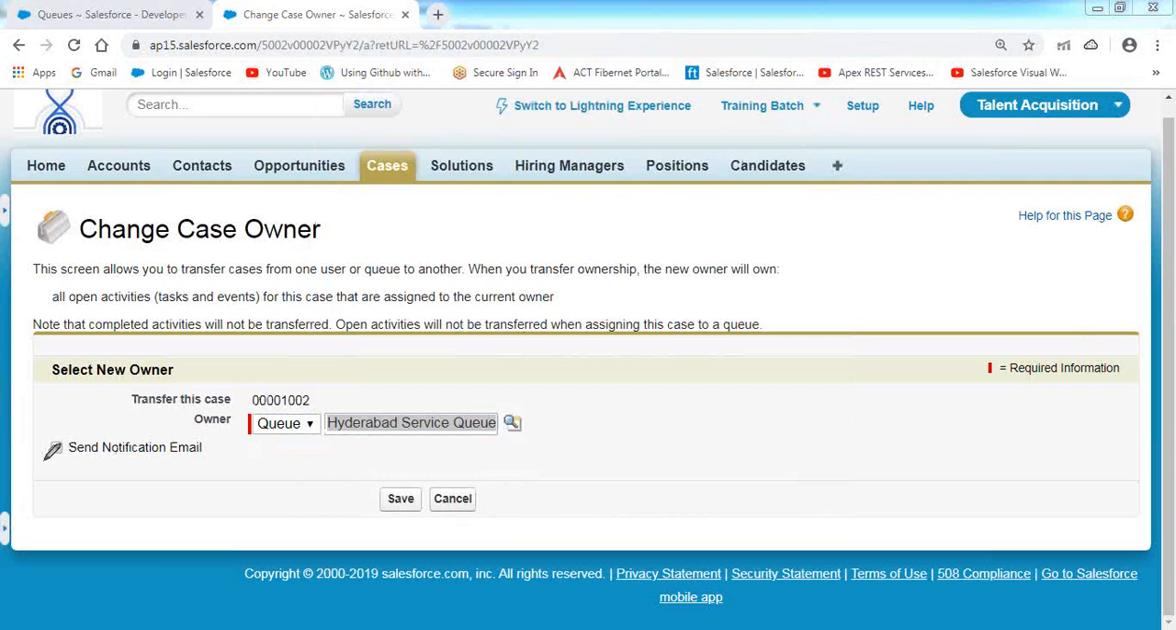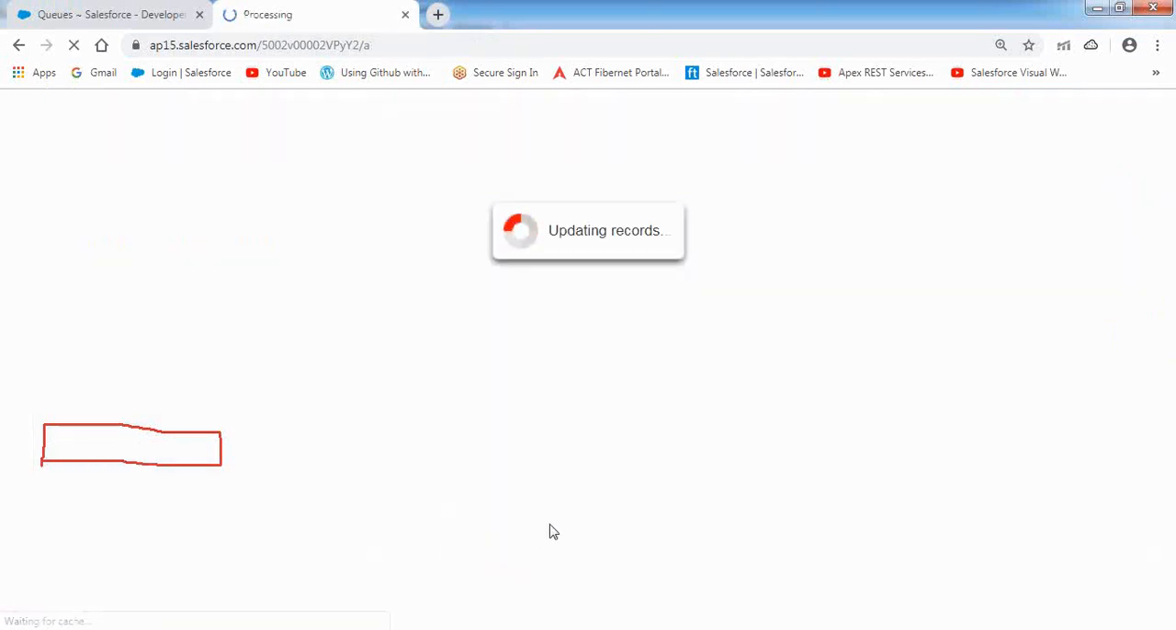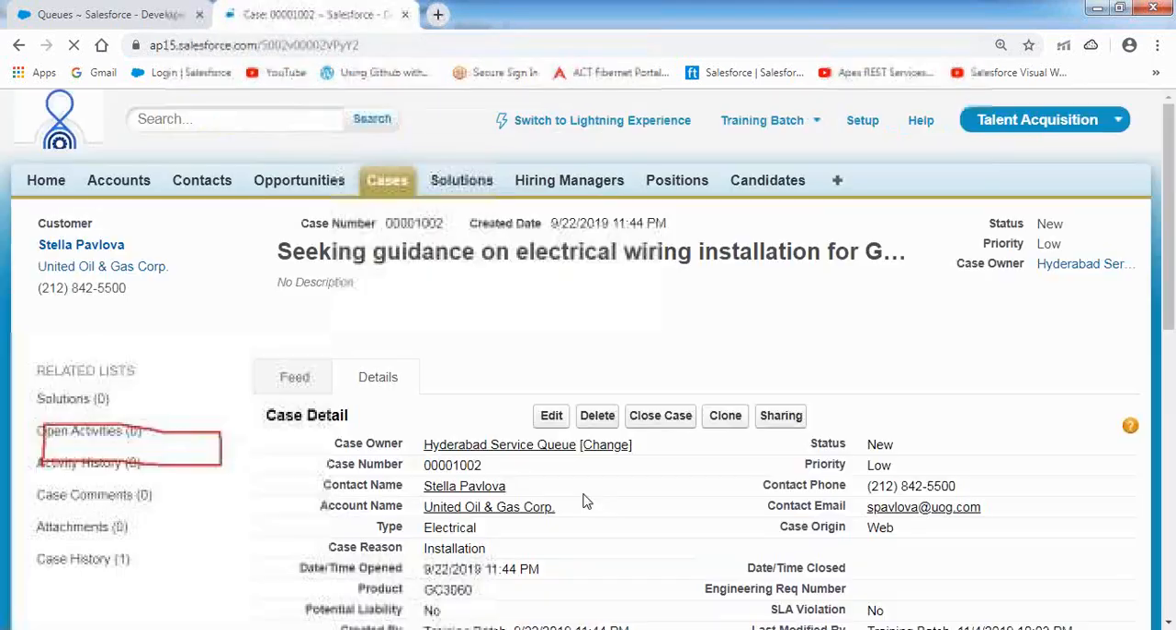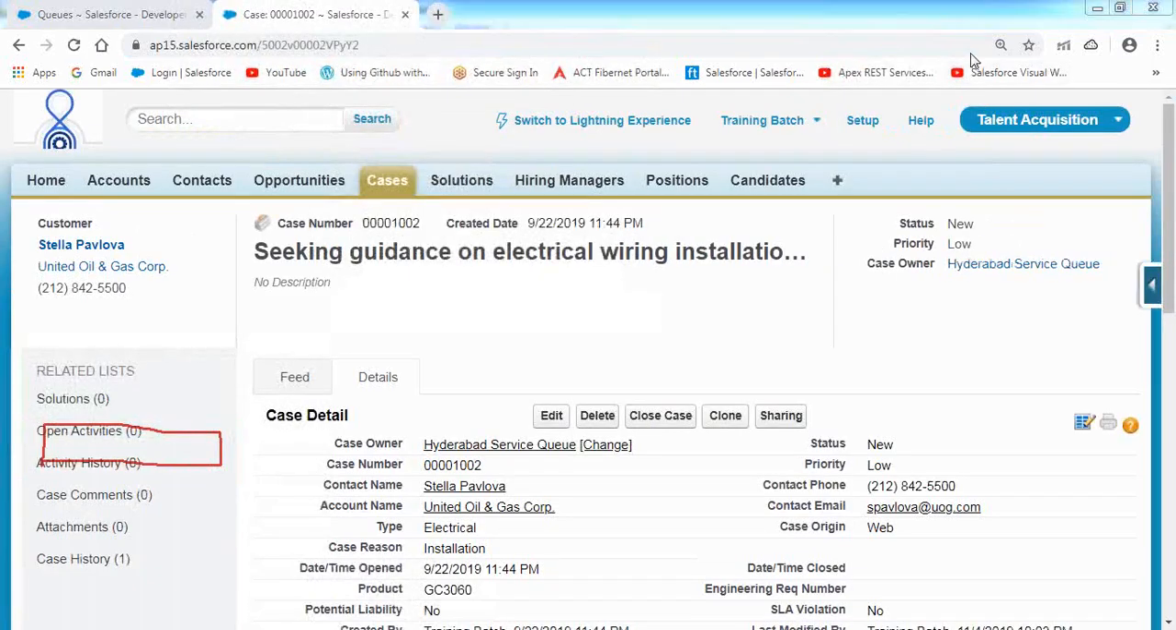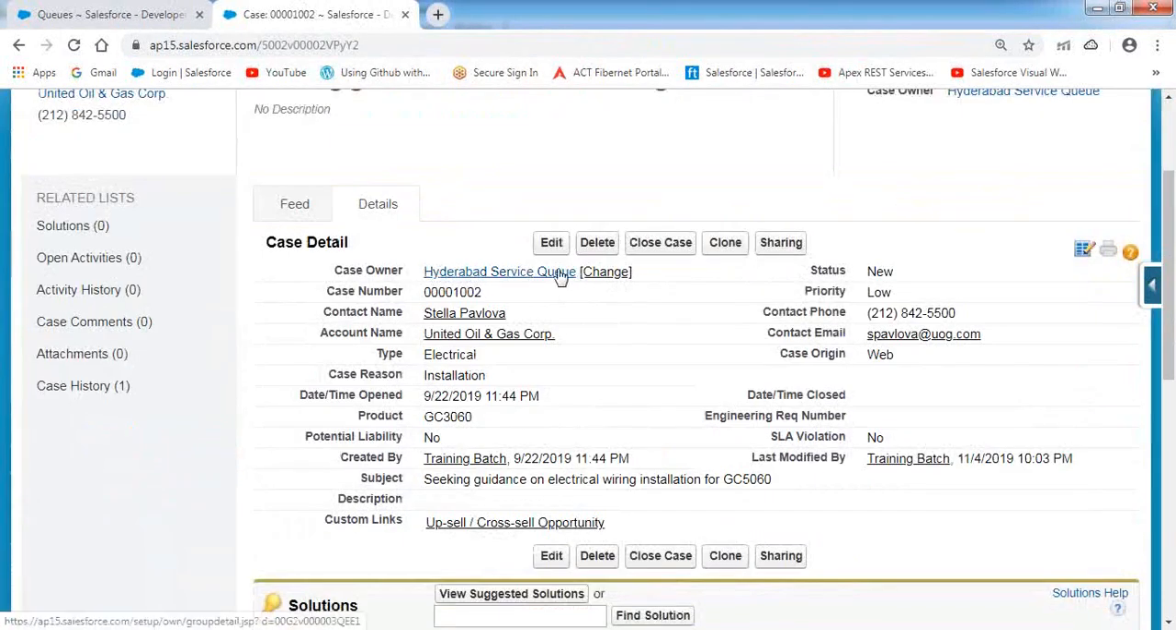Then select the checkbox, send a notification email, so all the members will receive an email notification, and the queue email ID will also receive the email notification. Select that checkbox and click on save. As soon as you click on the save button, the record has been transferred. Now who is the owner of this record? Hyderabad service queue.